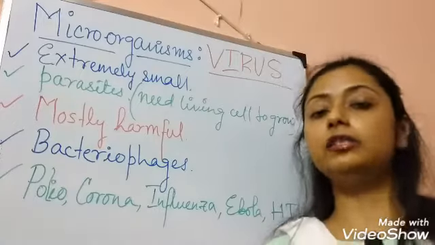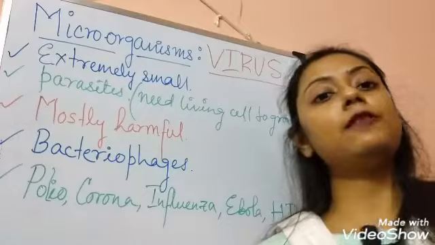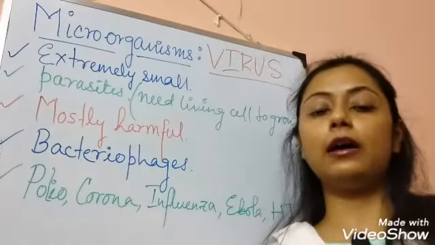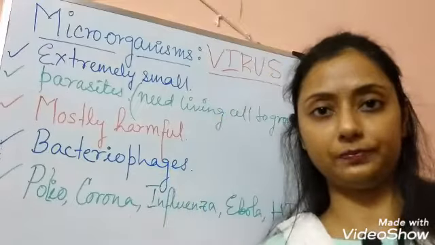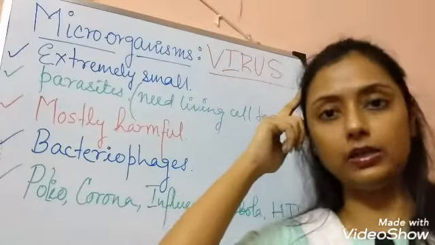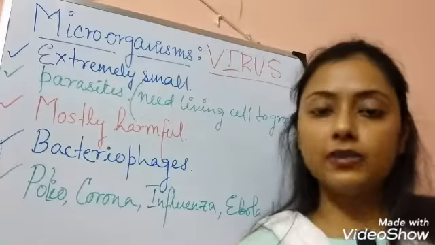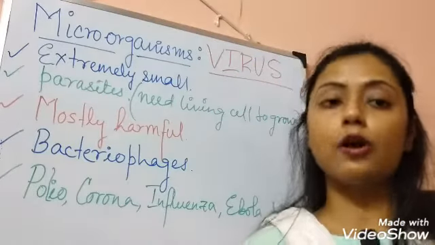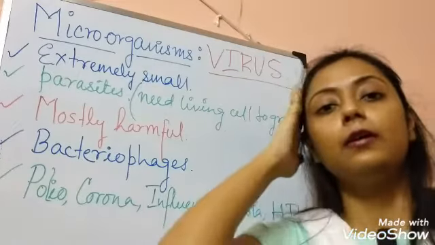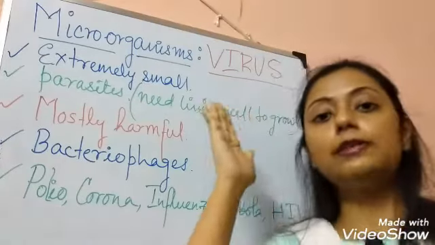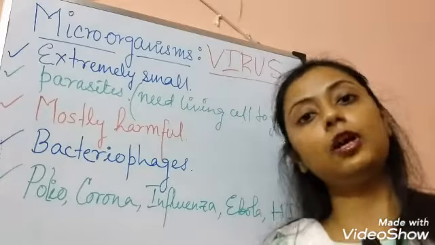That means parasites depend on their host by living inside or outside of the host body, just like lice in our head. Lice in our head suck the blood from the scalp directly. So these are parasites. They depend on us humans for their food source, but they live in the host's body. Leeches are also blood suckers. These are all parasites.